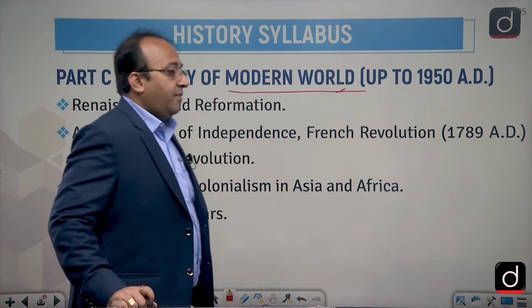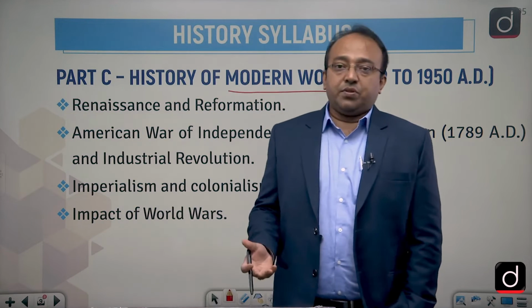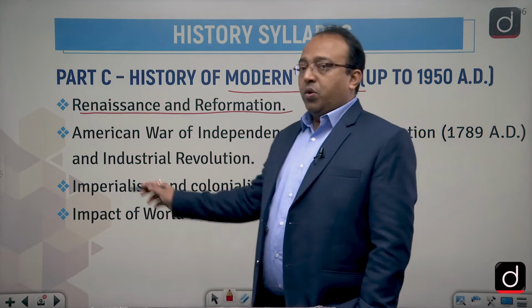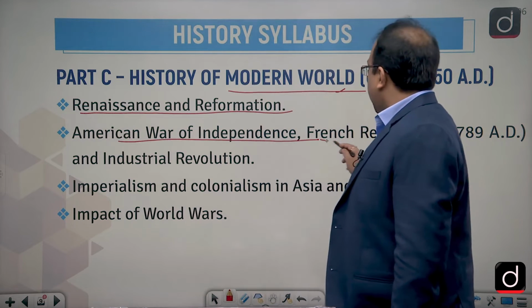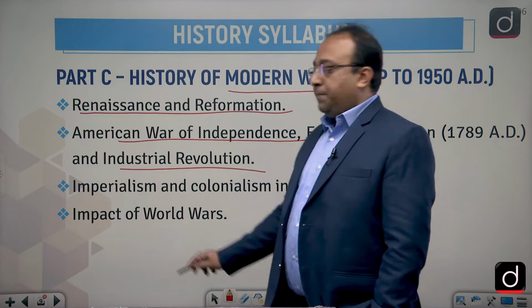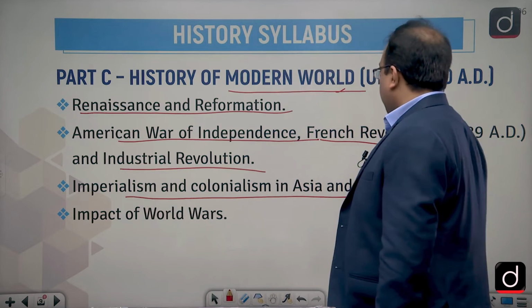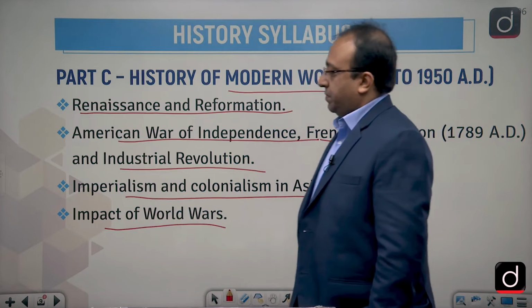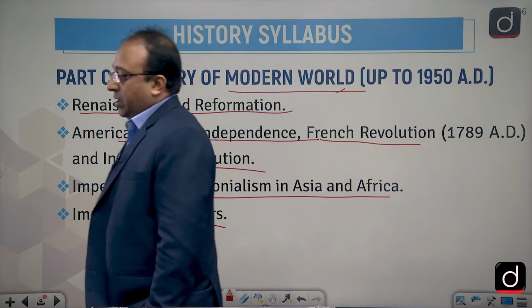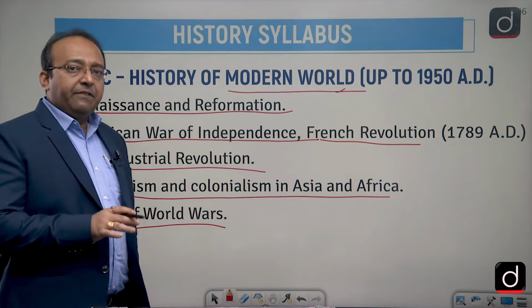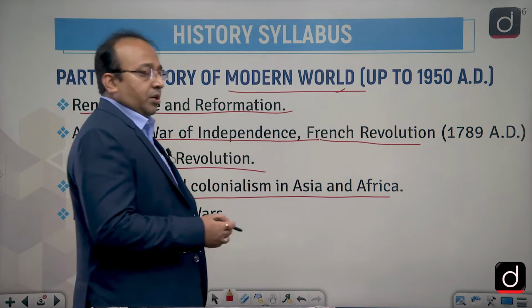And here they have come up with very specific terms. You will prepare the history of the world from Renaissance to Reformation, then the American War of Independence, then the French Revolution, Industrial Revolution, then imperialism and colonialism in Asia and Africa, and then the impact of world wars. Now see, if you can locate the syllabus in the time frame, you will come to this conclusion.